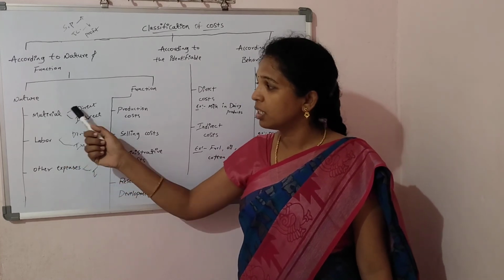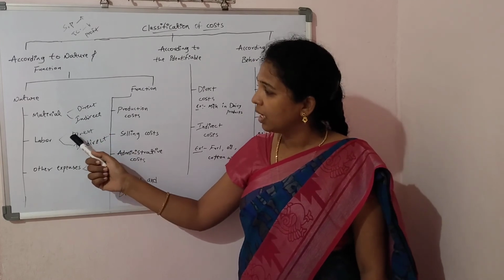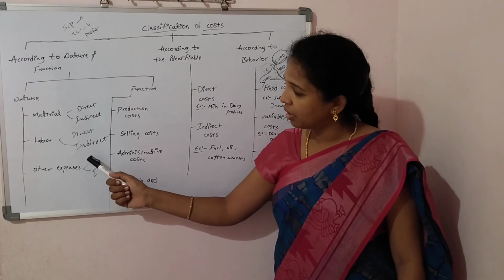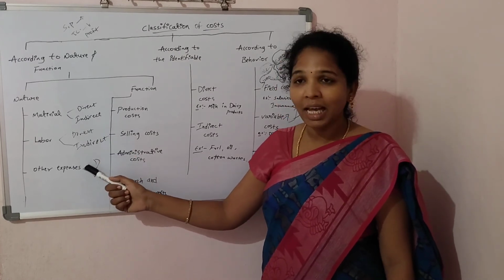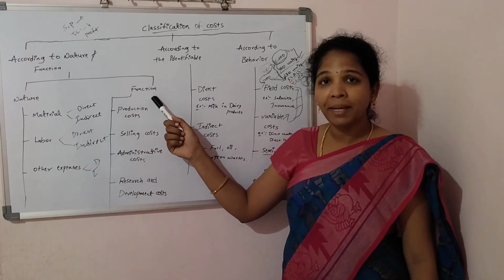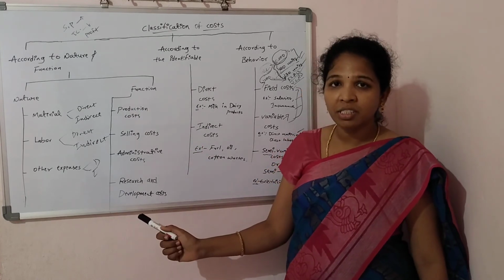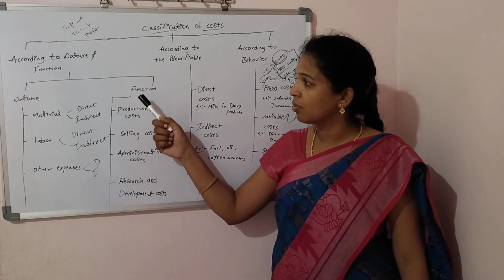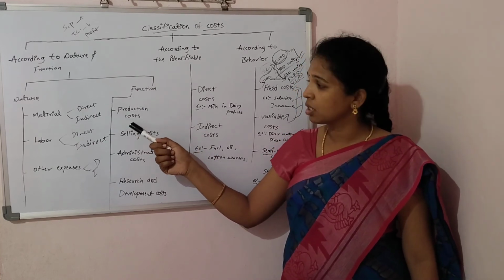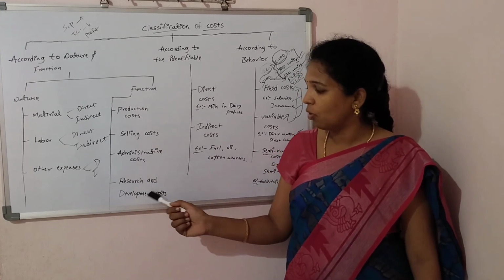Again, material cost is direct material cost and indirect material cost. And labor is direct labor cost and indirect labor cost. Other expenses are similarly direct expenses and indirect expenses. We go further on the basis of function. We have different departments, and on that basis they do different functions: production costs, selling costs, administrative costs, and research and development cost.